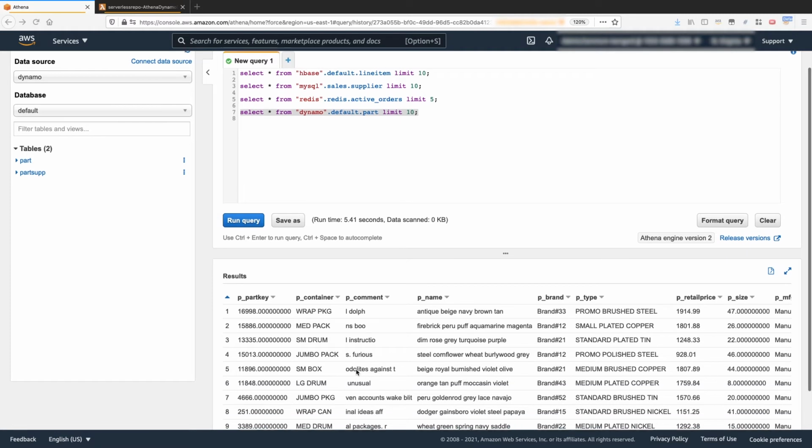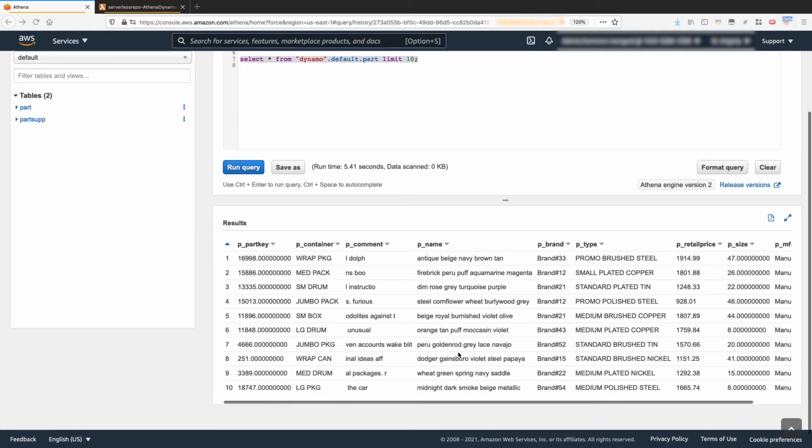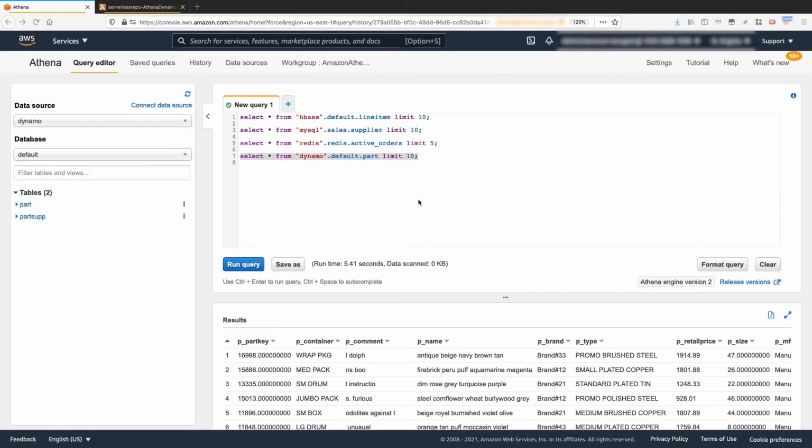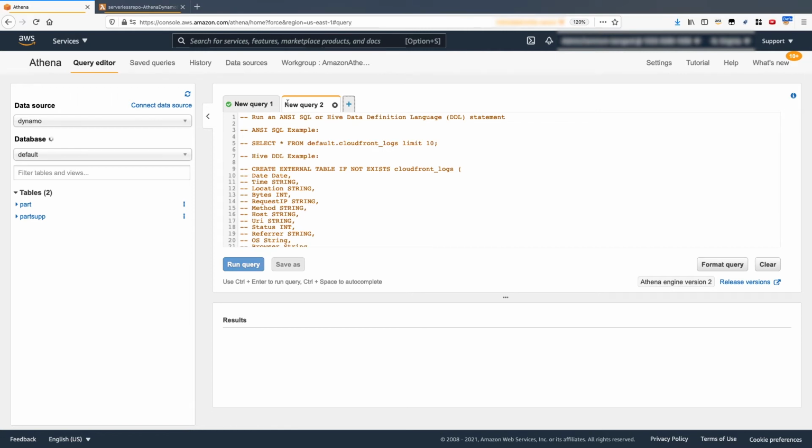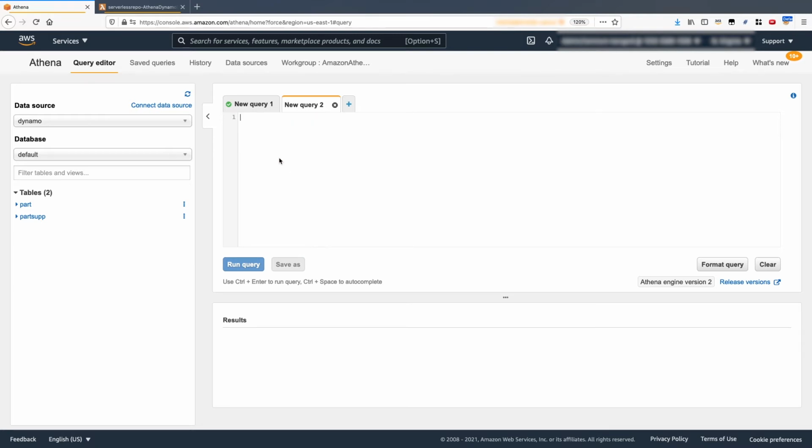Okay, cool. We got a query result from our DynamoDB table. So that's pretty awesome, right? You've seen how you can easily deploy a connector and run a simple query against those different databases through a single interface. So let's now have a bit of fun and look at running some complex queries where we can perform some live joins across our data sources without the need to perform any ETL.